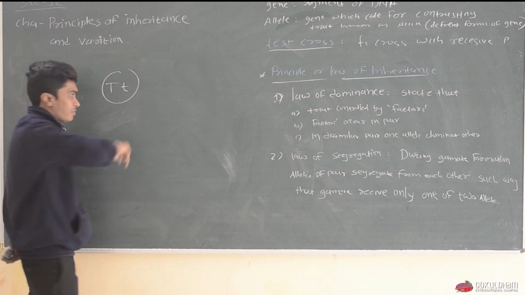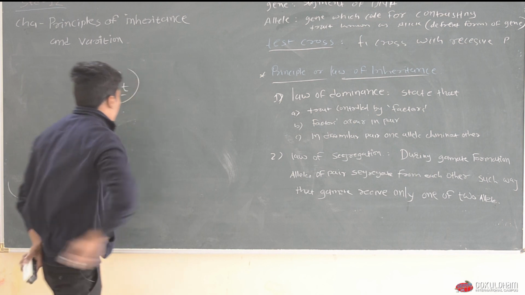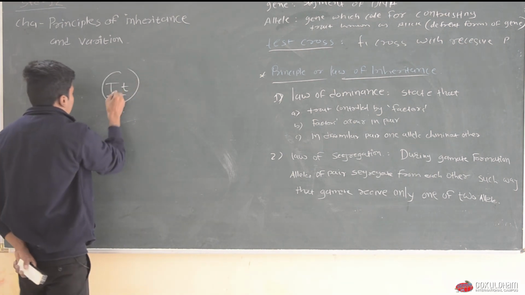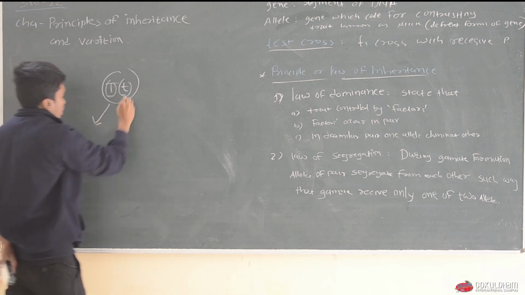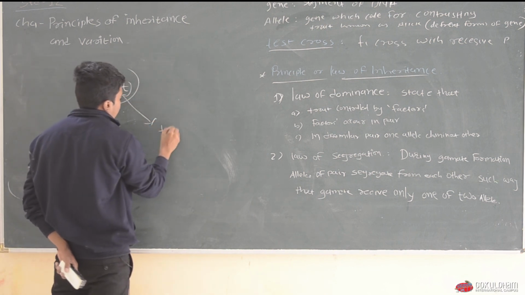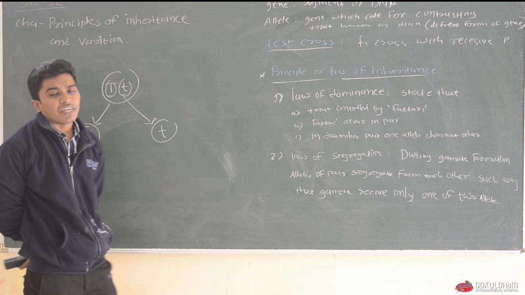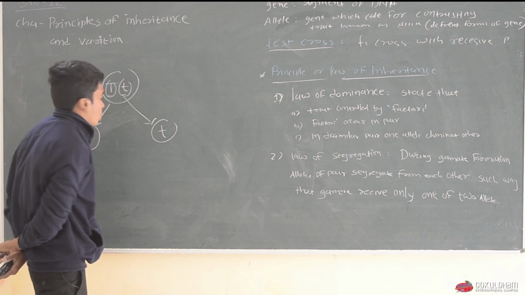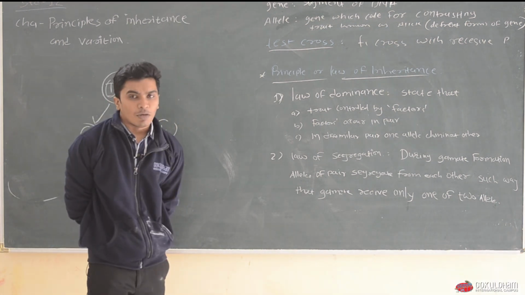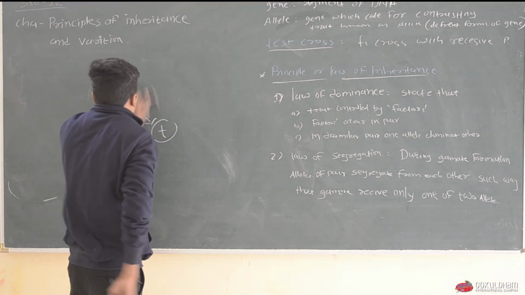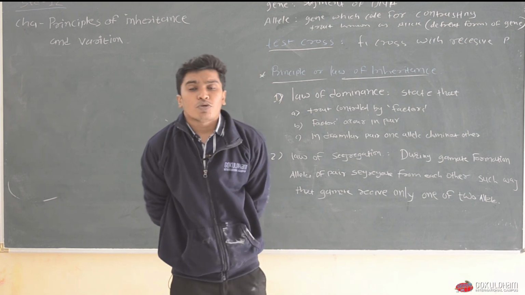Suppose this is the plant and there are two different types of alleles present. During gamete formation, both alleles segregate from each other and go in such a manner that one gamete will get only one allele, either for tall plant or for small plant. So these are the two main principles proposed by Mendel.